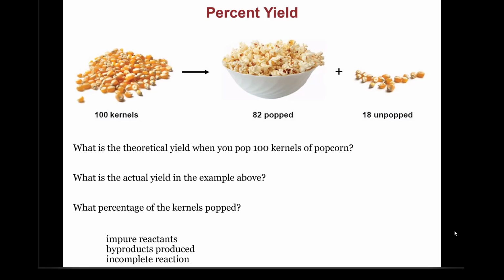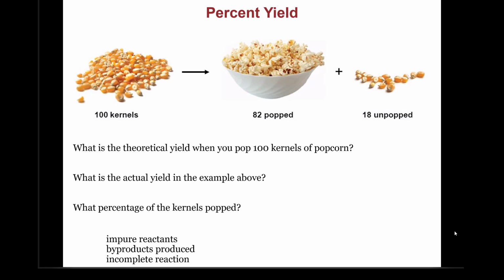The last topic in reaction stoichiometry calculations is percent yield, and that basically describes how complete your reaction is. So let's take making popcorn as an example. If you start with 100 kernels and try to pop them, and at the end, after you do your reaction in the microwave, you only find 82 that actually popped and 18 that remained unpopped.